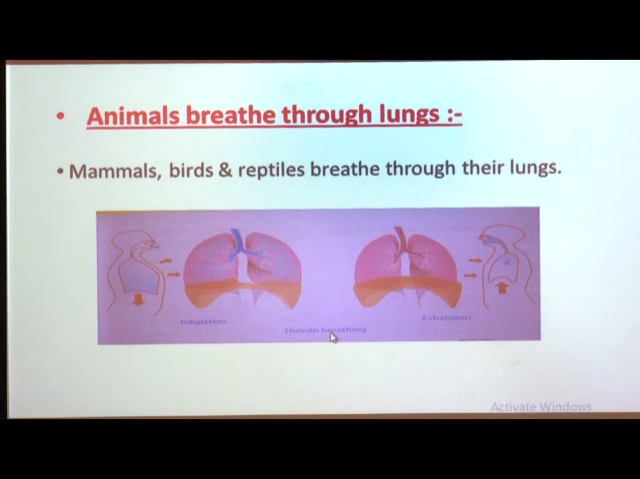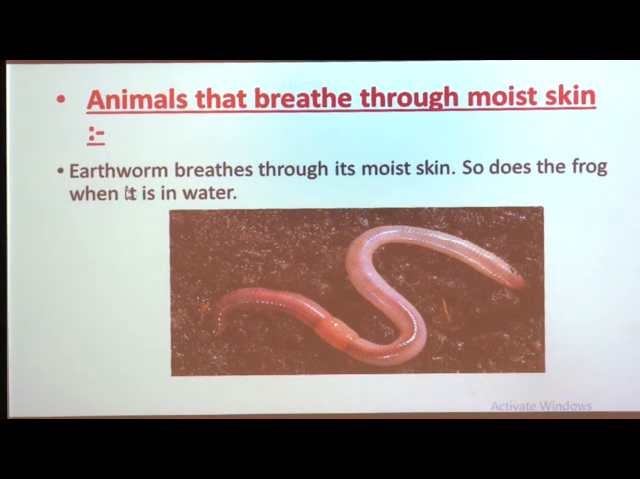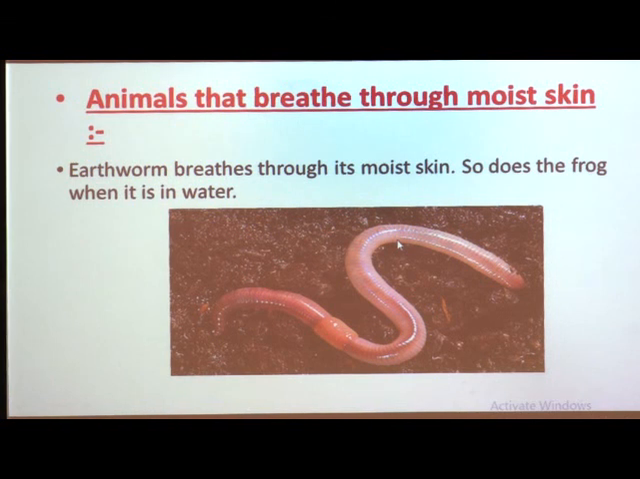Now, let us see about breathing in animals through moist skin. Animals like the earthworm, which is found in farms or in the soil, breathe through their moist skin, and in the same way frogs also breathe. Here you can see the picture of the earthworm, which breathes through its moist skin. In the same way, a frog also breathes through its moist skin when it is in the water.